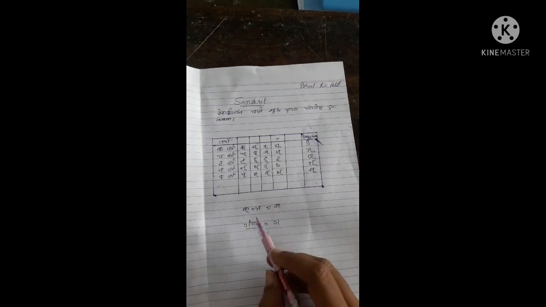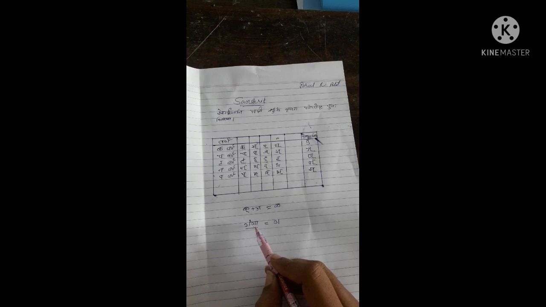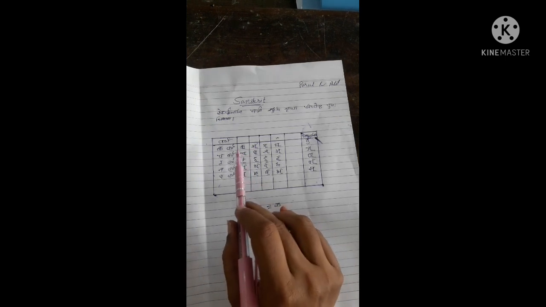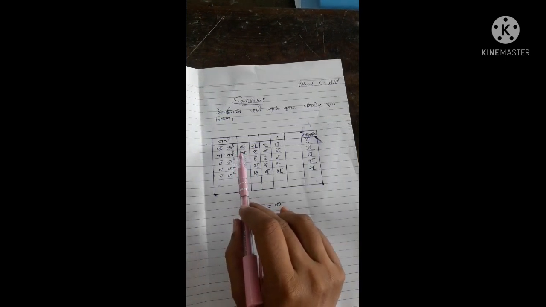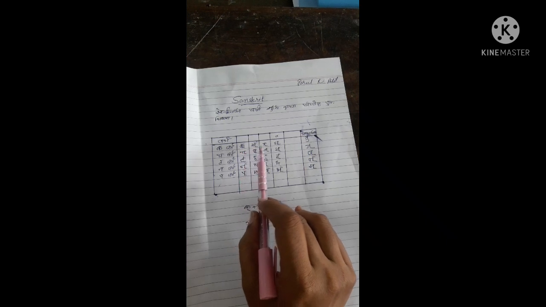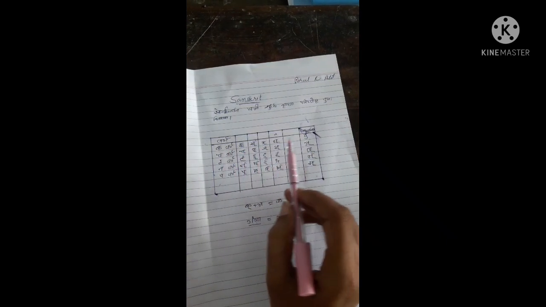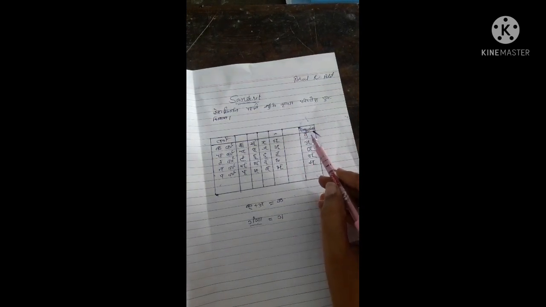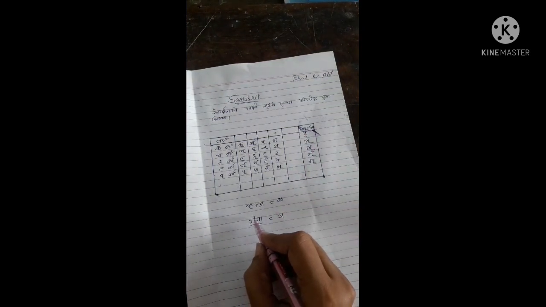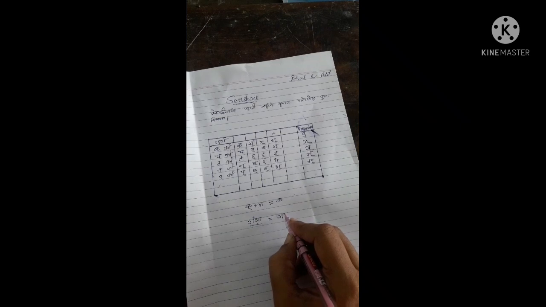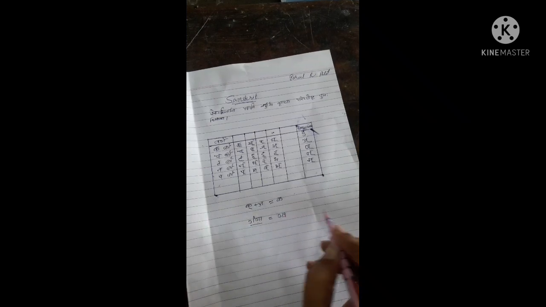So for example, Ga is there. Which class does Ga belong to? Ka, Kha, Ga. So it belongs to the Ka class, and in that Ka class we have the anunasik anga. So in place of that anuswar we have to use that anga.